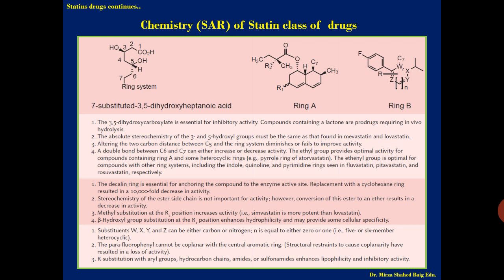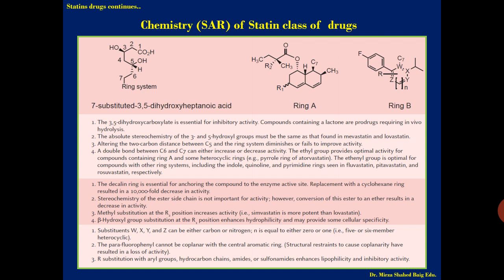Stereochemistry of the ester side chain is not important for activity. However, the conversion of this ester to an ether results in a decrease in activity. So the ester linkage is there if you see at ring A; if it is converted to an ether, you get a decrease in activity.